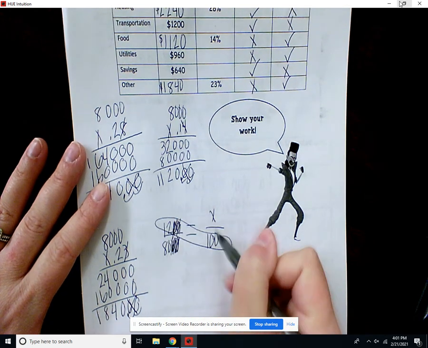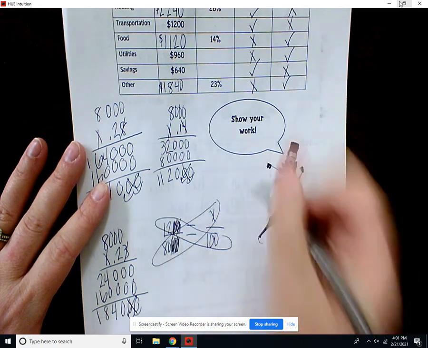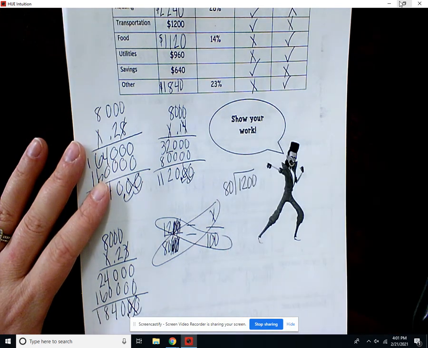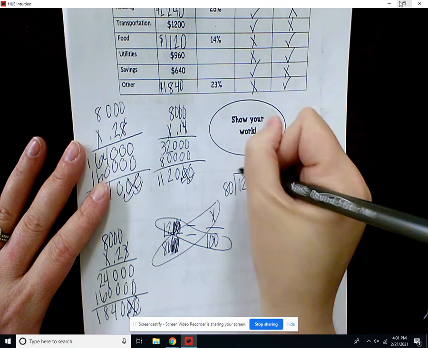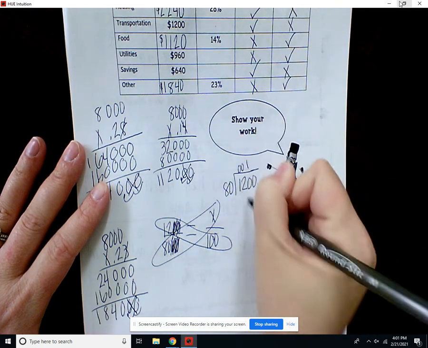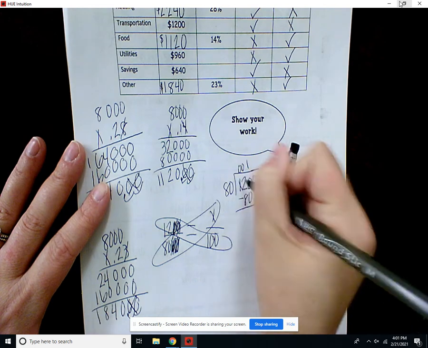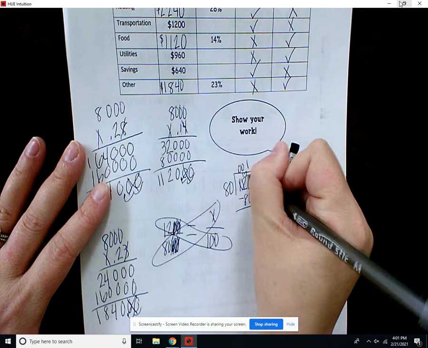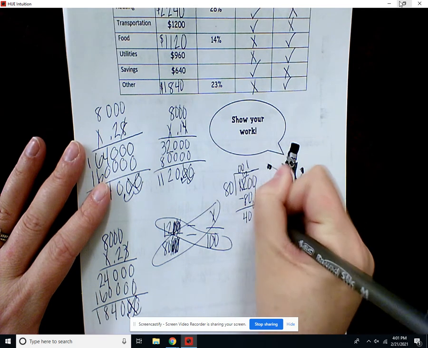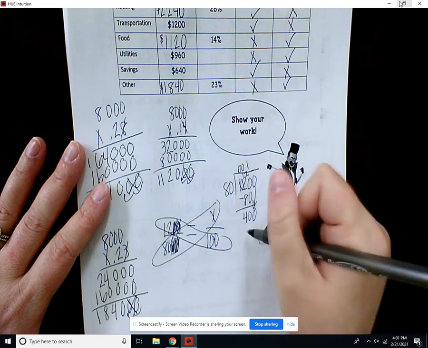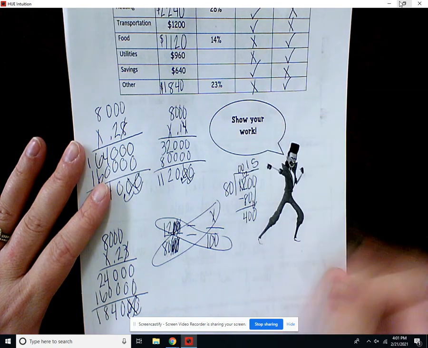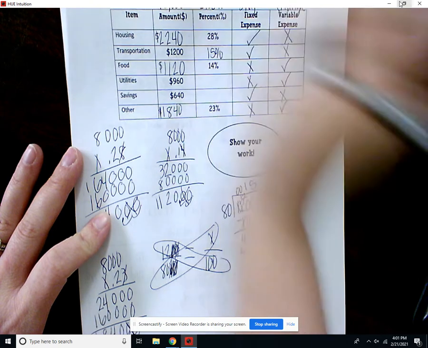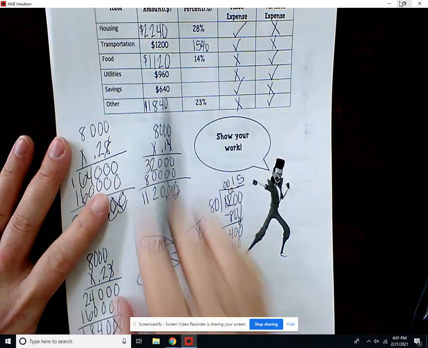So now we can cross multiply and divide. 12 times 100 is 1,200. Divide that by 80. So 80 will go into 120 1 time, which is 80. Subtract and we get 40. Bring down our 0. 80 will go into 400 5 times. So we get 15%.